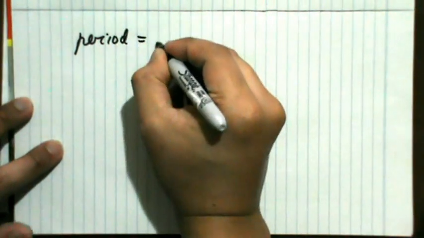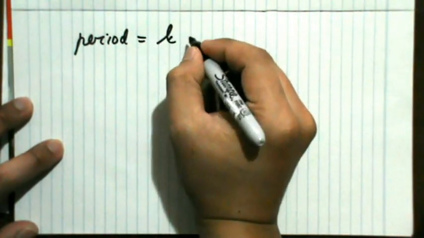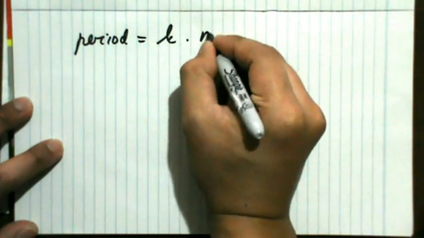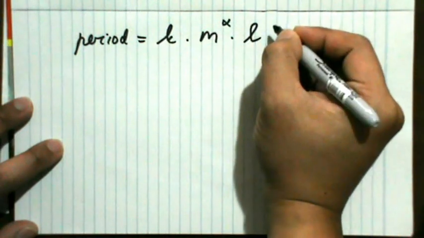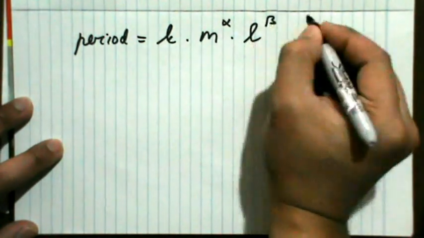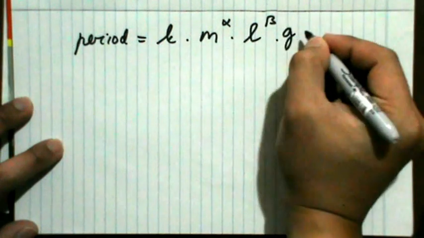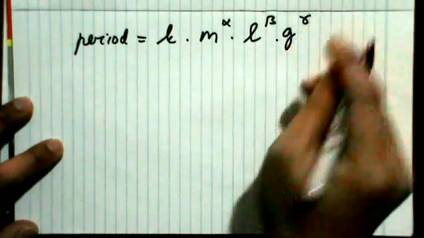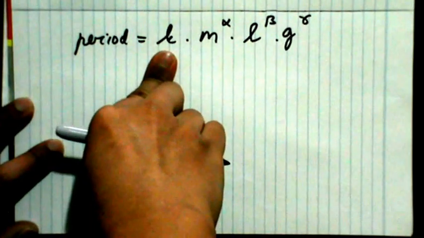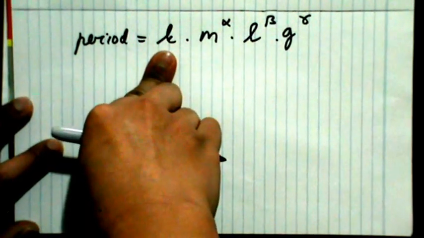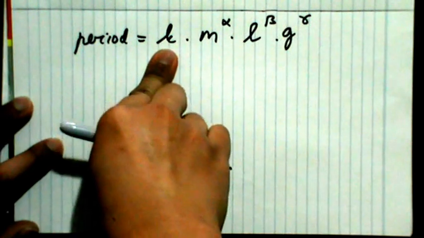So now let us write the period of the chandelier is equal to the dimensionless constant k times the mass to the alpha, and then the length of the chandelier to the beta, and then the acceleration of gravity to the gamma. Some of you probably will ask why we need to write the dimensionless k. I will tell you about this shortly.